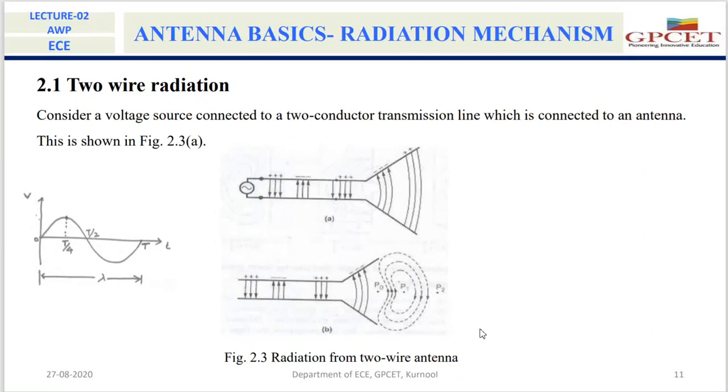When the wire satisfies any one of these two conditions, then that wire will act as a radiator. We must either apply a time varying current directly, or accelerate or decelerate the charge in the wire. To accelerate or decelerate, we can bend that wire, or we can terminate or truncate it, or we can make it a curve. These are the various configurations to get the acceleration or deceleration of the charge.